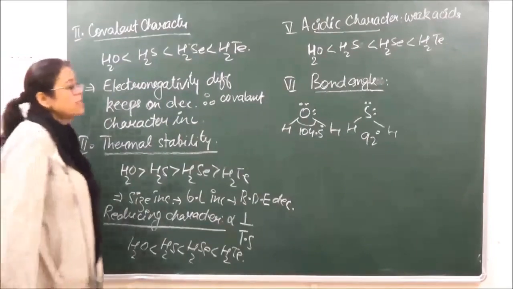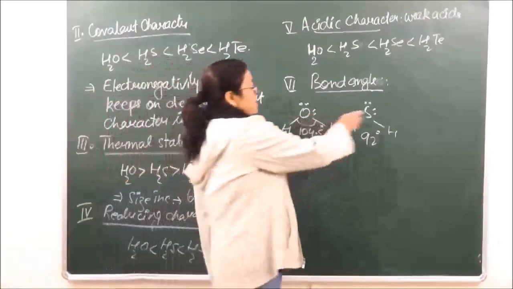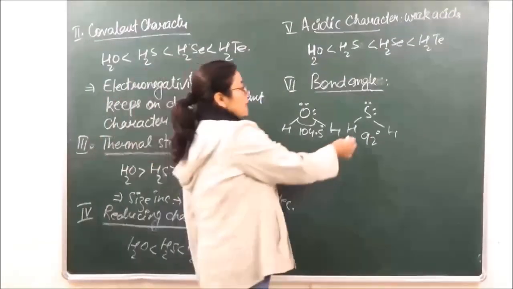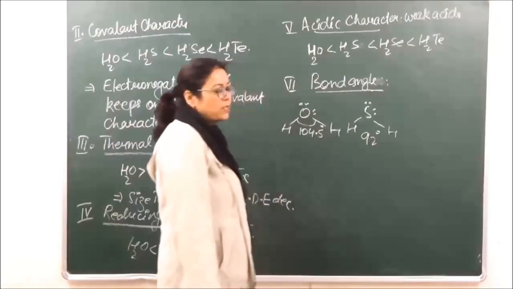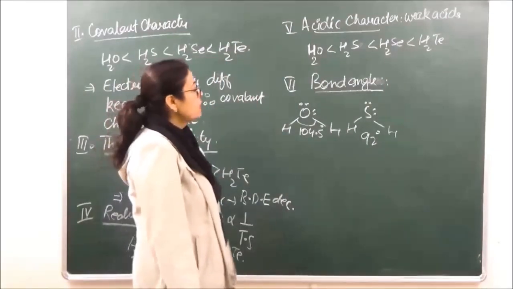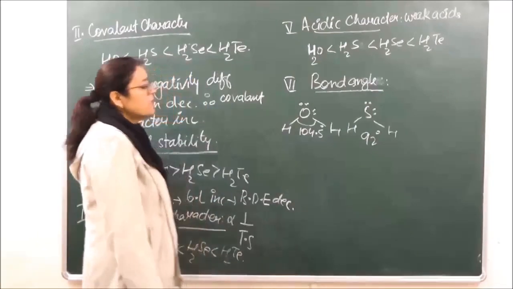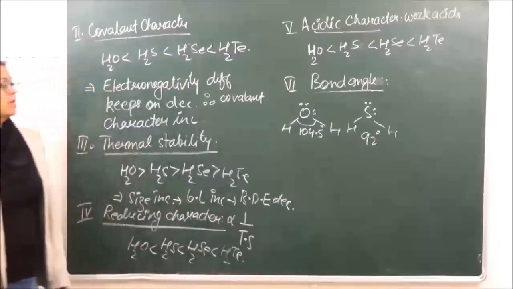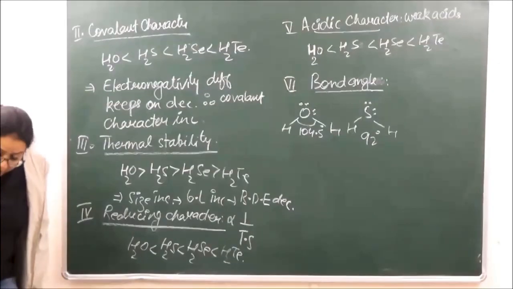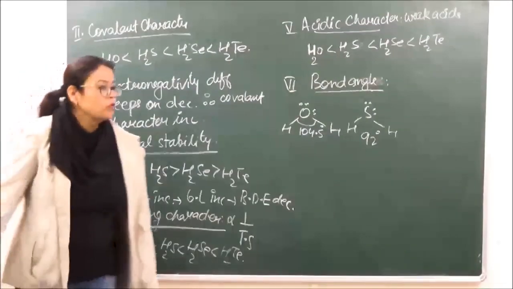The first reason is the increase of size as we are going down the group. ठीक है? So in order to minimize the repulsions, the hydrogens are pushed closer to each other. And second is decrease in electronegativity. Because the electronegativity also is decreasing as we keep going down the group, the bond angle is going to decrease. So this is all what we are going to do today. Okay.